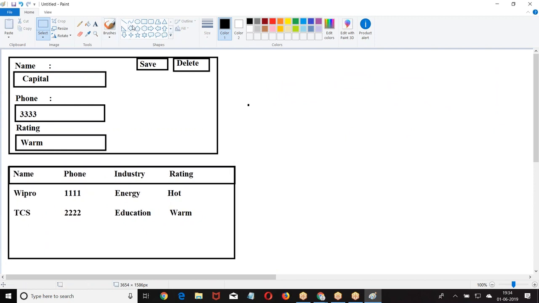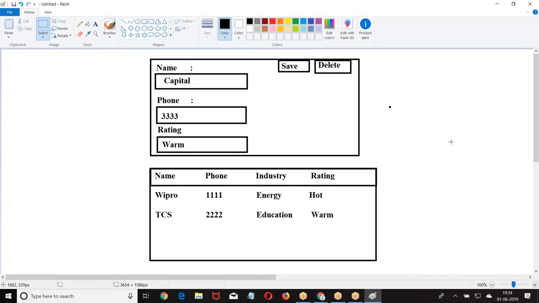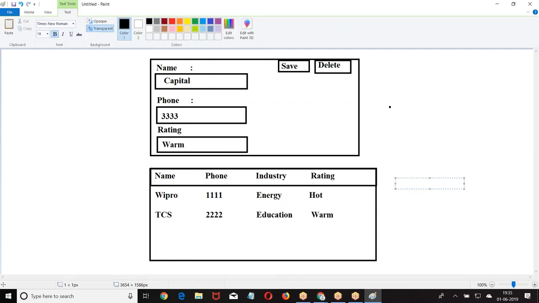So finally, what is the page we created? This page is a combination of two components. In the first component, account creation. Second component, display of the accounts. The accounts which are there are going to be displayed here. Now when I enter the data and click on save, the record is saved. But what is the data displayed here? I wrote a SQL query, fetched the data, and displayed it.